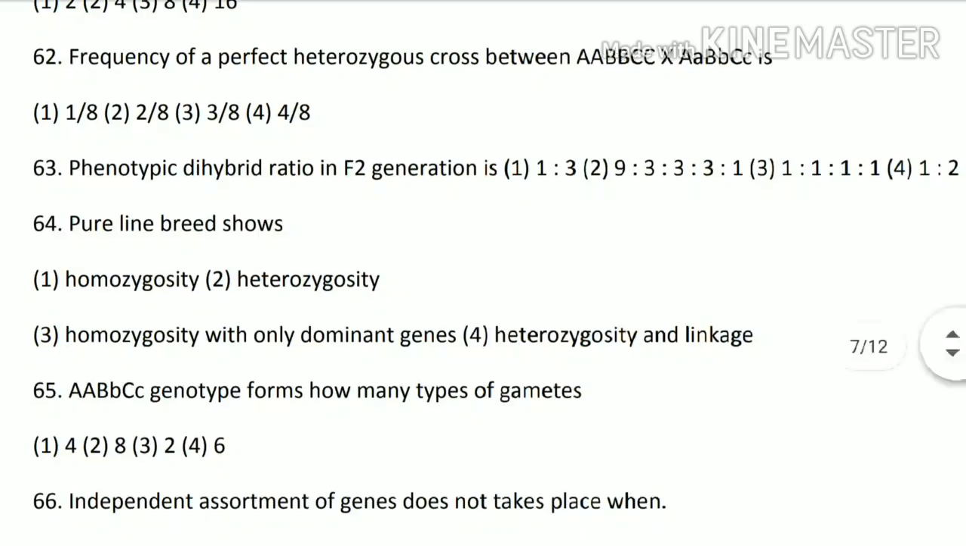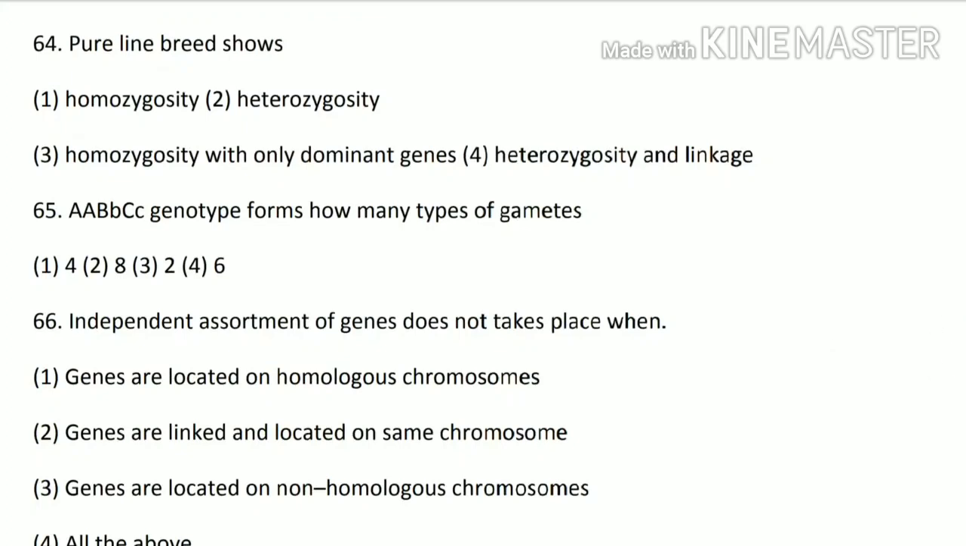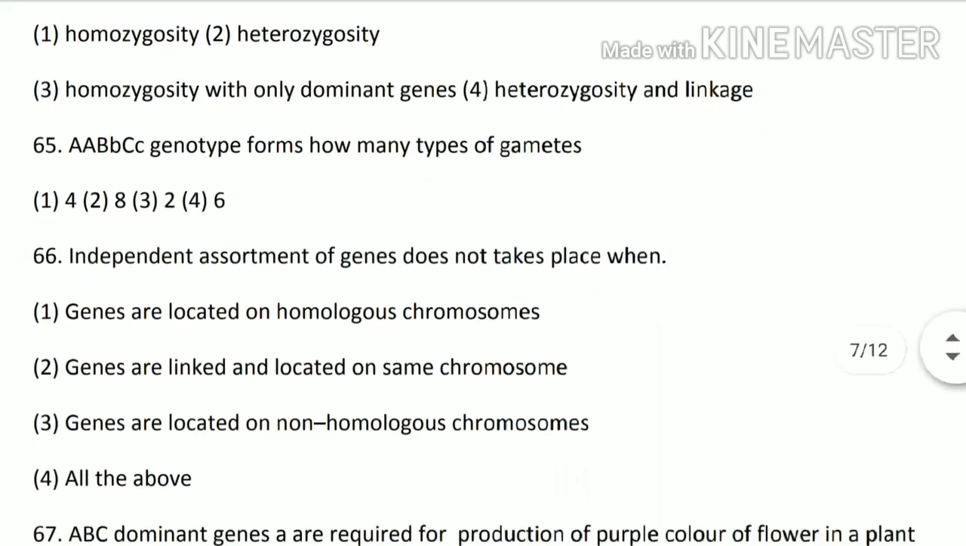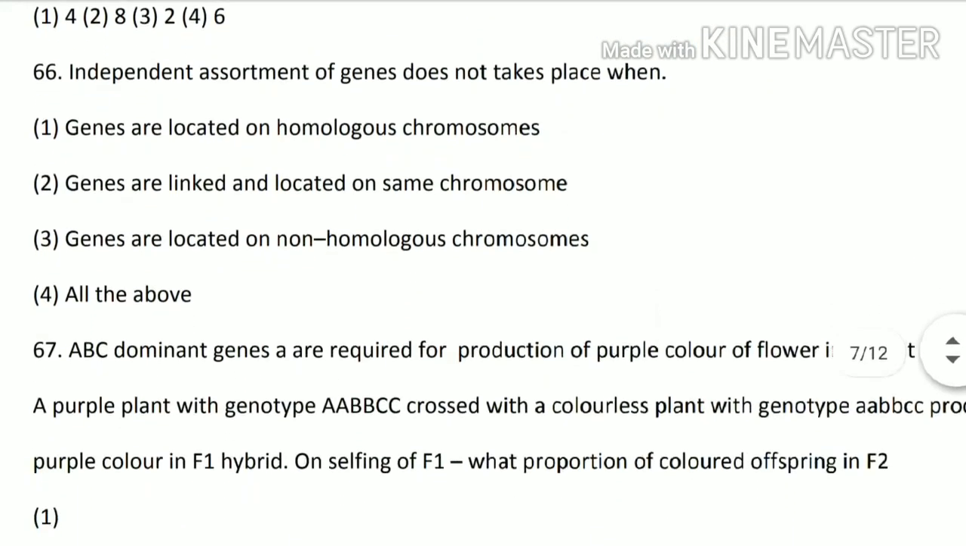Next, 65th question. Capital A, capital B, capital C, small c genotype forms how many types of gametes? So they form 4 types of gametes. Option number 1 is the correct. Next, 66. Independent assortment of genes does not take place when genes are located on homologous chromosomes, genes are linked and located on same chromosomes, genes are located on non-homologous chromosomes, or all of the above. So option number second is the correct. Genes are linked and located on the same chromosome.